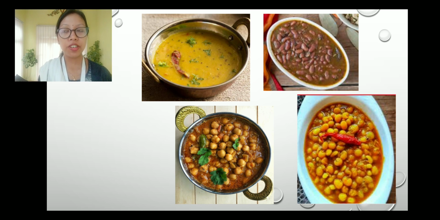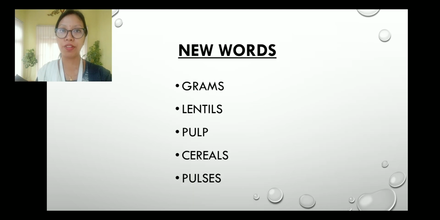So we used to make chole from it, right? And then we have the ghugni. Ghugni is made from the matar, the peas, right. So these are some of the things, the dal, rajma, chole, ghugni, these all come from the pulses. We make them from the pulses. If we didn't have rice, cereals and pulses, then we wouldn't be able to have our food.